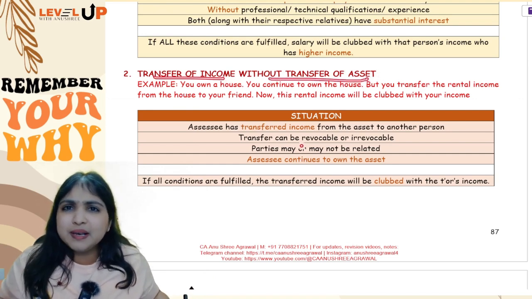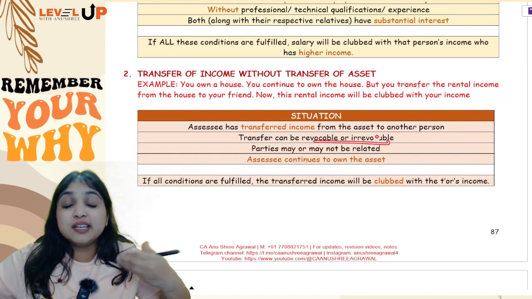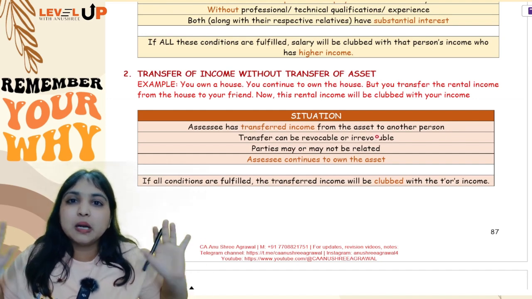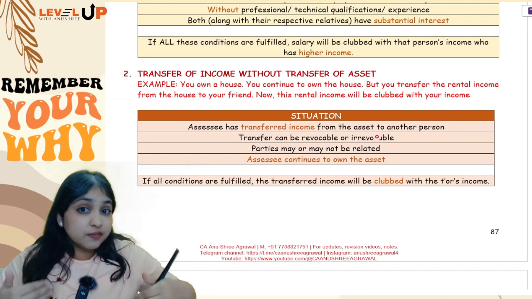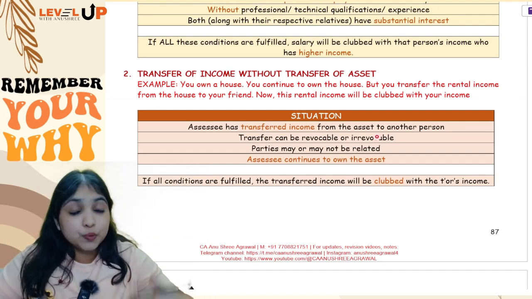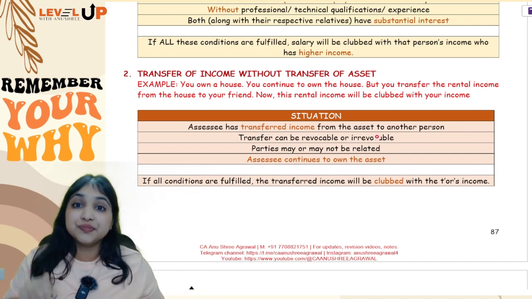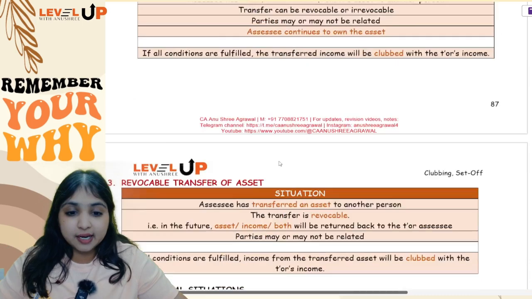Whether it is revocable, irrevocable, doesn't matter. What is the relationship between me and you? It doesn't matter. The point is I am transferring income without transferring asset. So which it means whatever income I am transferring to you, you will be earning the income now, but that income will be clubbed with the transferor's income. Okay, so this was a second adjustment.